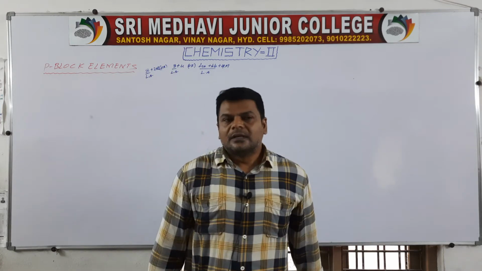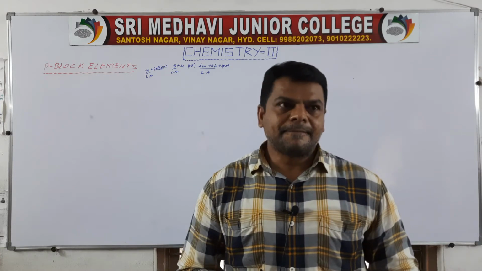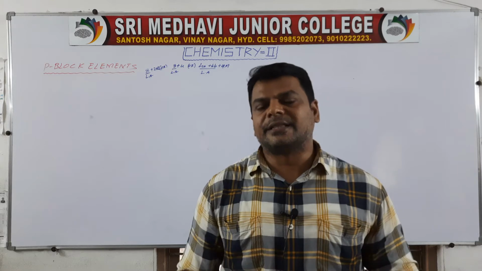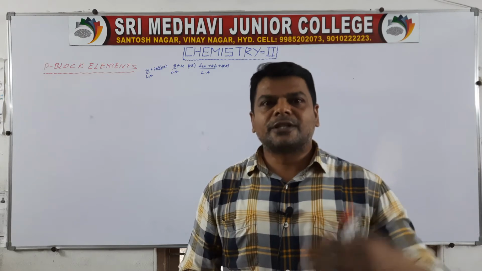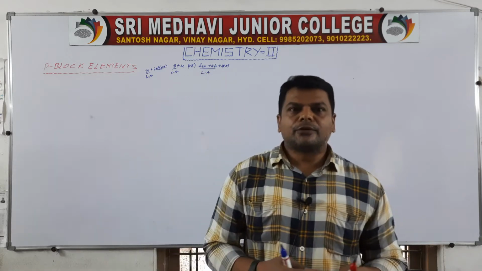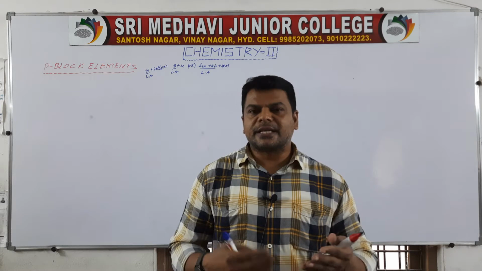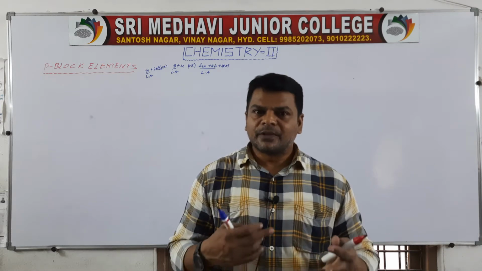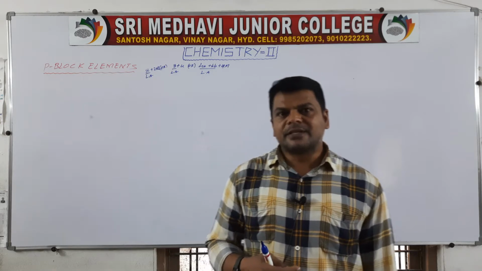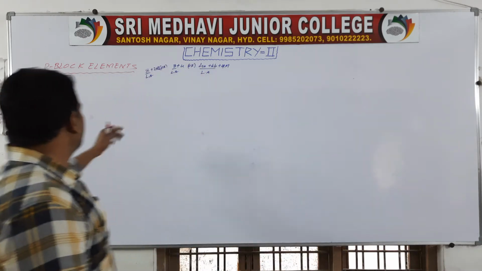In P block, a total of 6 groups are present: 3rd A, 4th A, 5th A, 6th A, 7th A, 8th A. 3rd A and 4th A we discussed in the first year. In the second year we are going to discuss the remaining 4 groups: 5th, 6th, 7th, 8th.